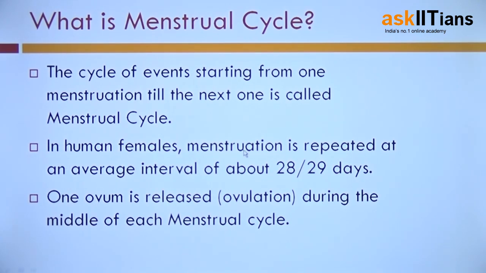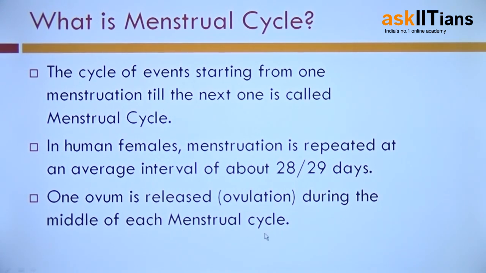The menstruation is repeated at an average interval of about 28 to 29 days in human females. So the cycle of events has a duration of 28 to 29 days.